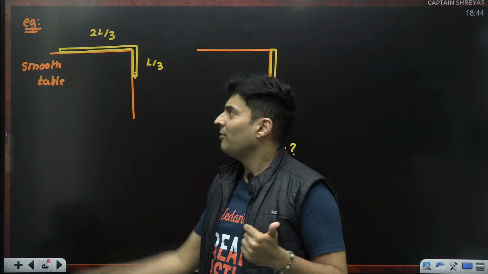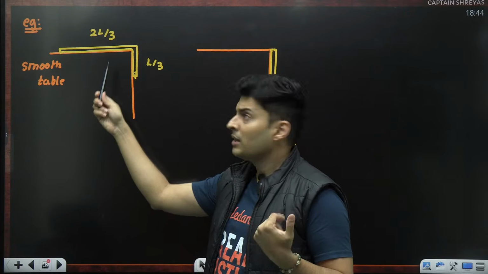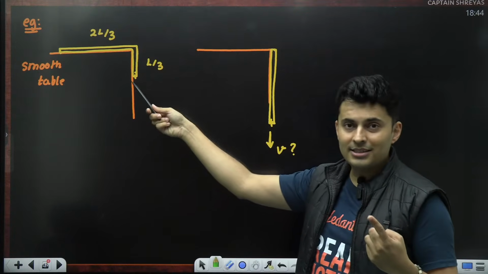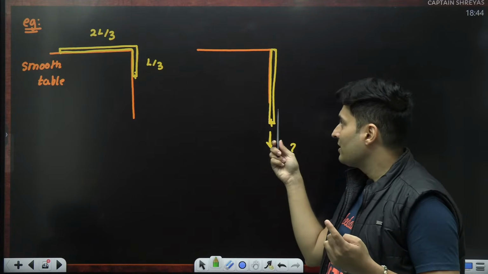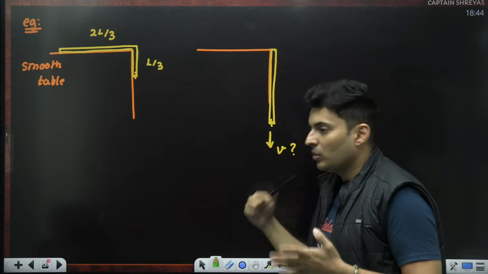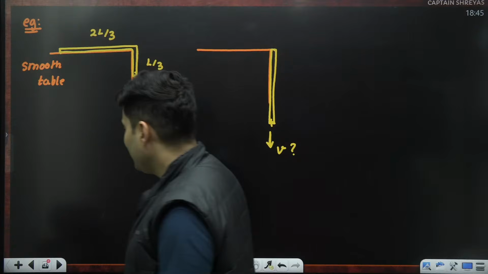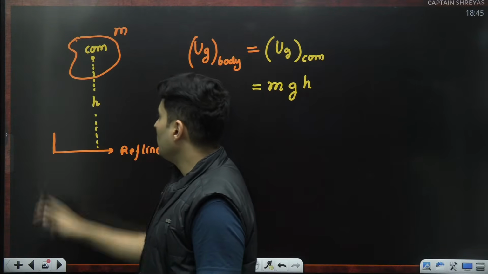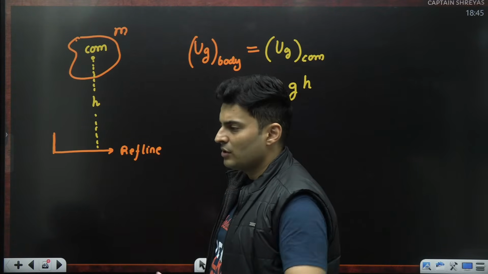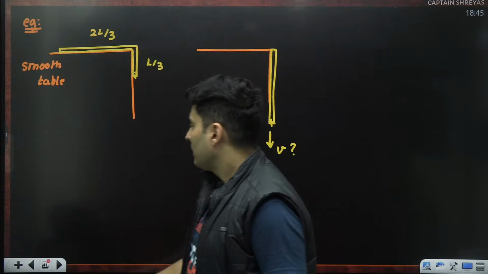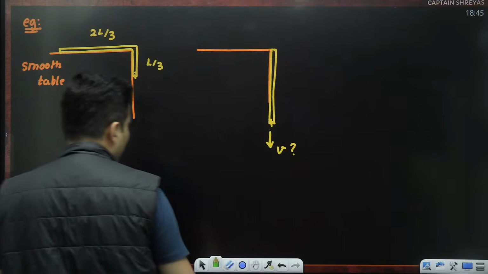No. Does it have kinetic energy here? No. Does it have gravitational energy? Yes. So it loses it and it converts into kinetic energy. Oh, so that's the concept. And to find gravitational energy, I just told you, look at where the center of mass is, your job is done.